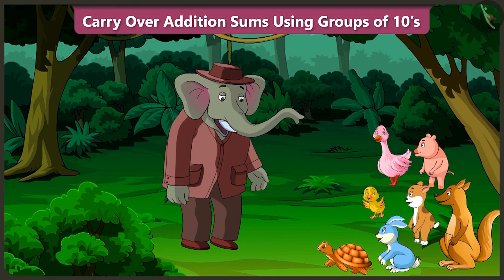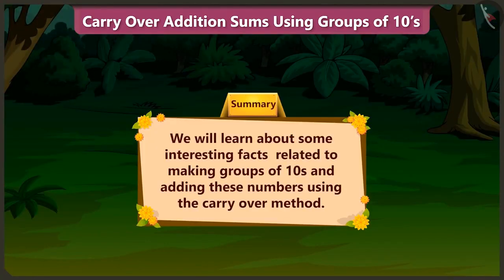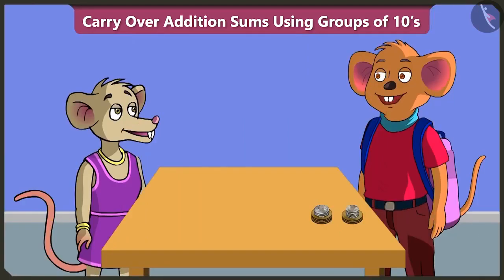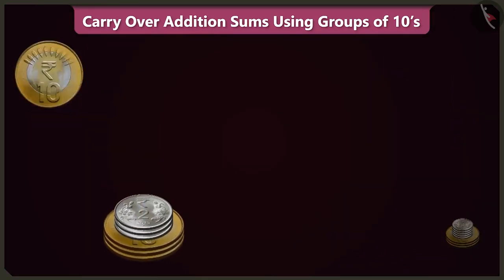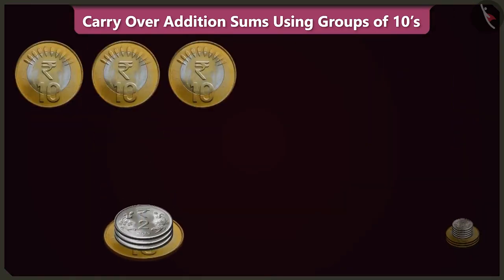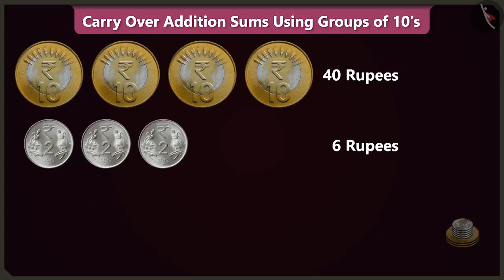Children, today in this video, through Chi-Chi and Choo-Choo's conversation, we will understand some interesting facts related to making groups of tens and adding these numbers using the carryover method. Hey Chi-Chi, help me count these coins. Yes, sure, Choo-Choo. In this pile of coins, there are 1, 2, 3 and 4 coins of 10 rupees, which is 40 rupees, and 3 coins of 2 rupees, that is 6 rupees.